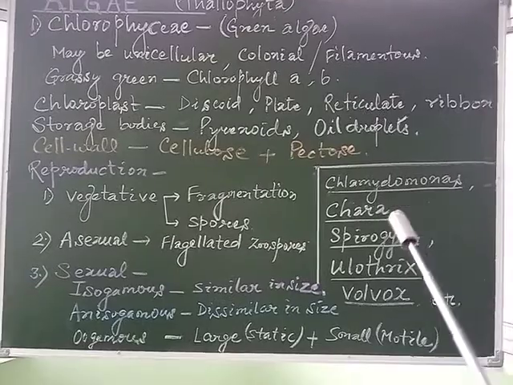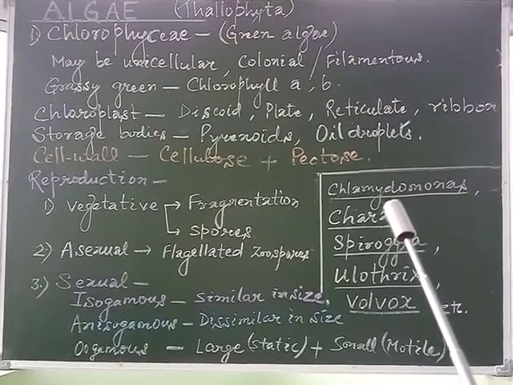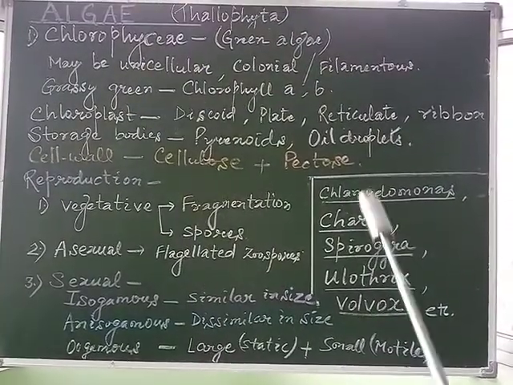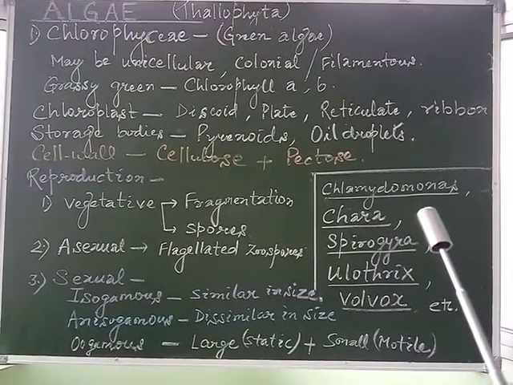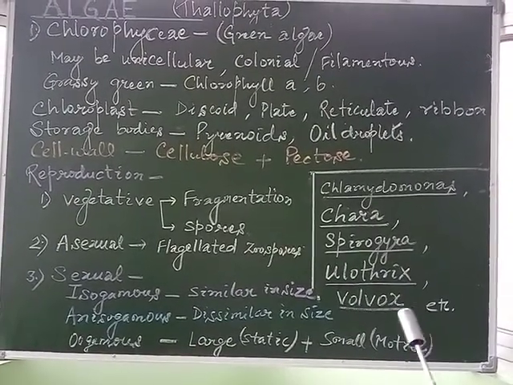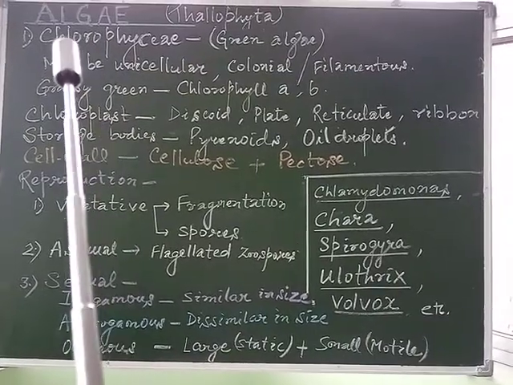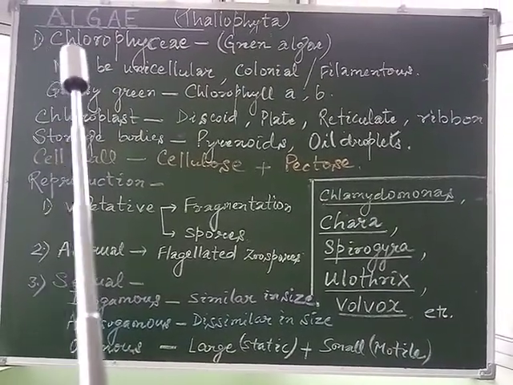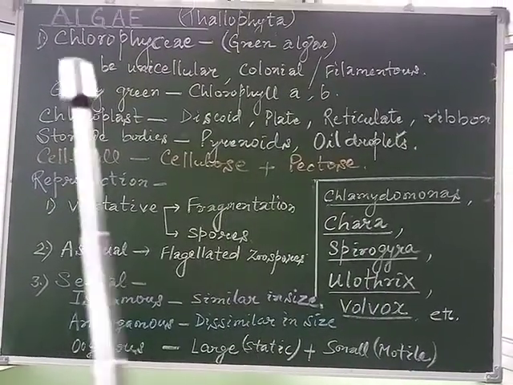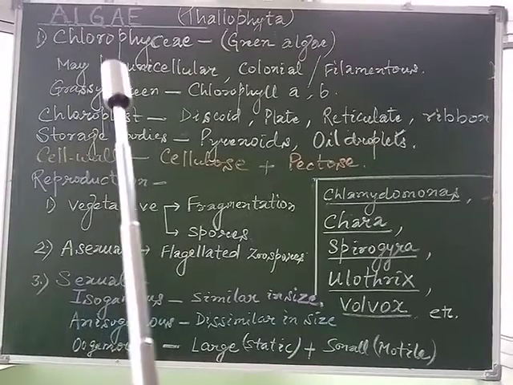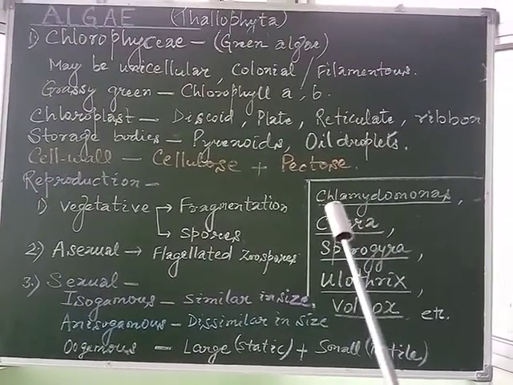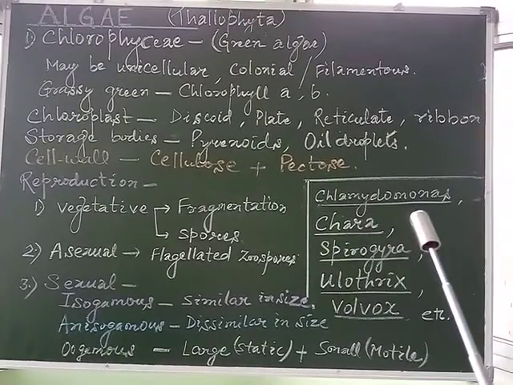As for the examples, it is very important to remember the examples of each and every group of the algae. For Chlorophyceae, the members are Chlamydomonas, Chara, Spirogyra, Ulothrix, Volvox, etc. You may try to learn it. Chlorophyceae has the initial letters CH, and in these two examples, CH is common. So you must remember that for the group Chlorophyceae, two members start with the letters CH, which are Chlamydomonas and Chara.